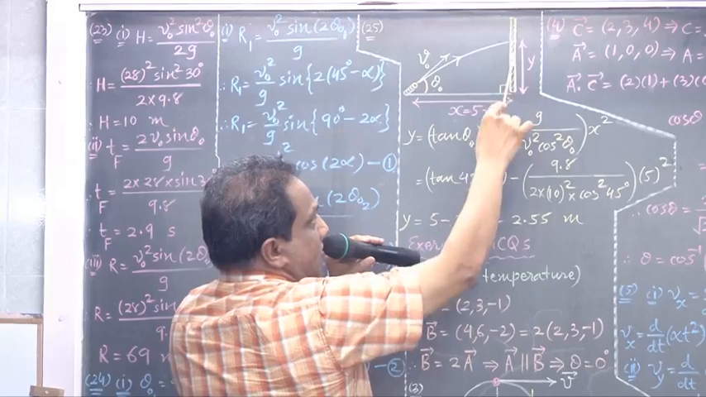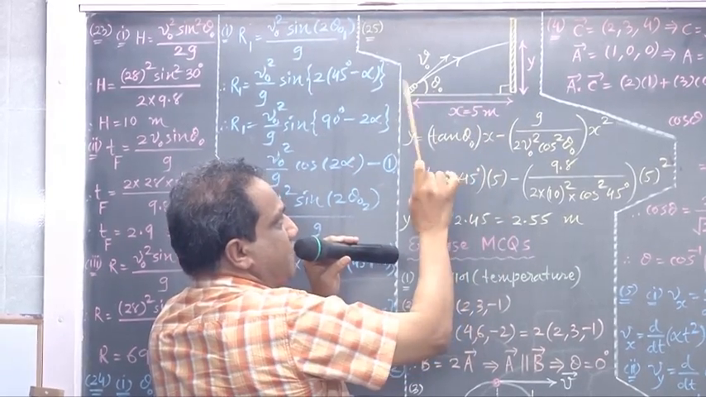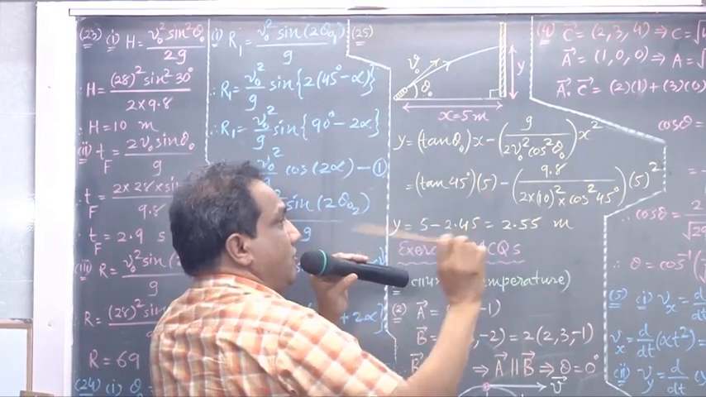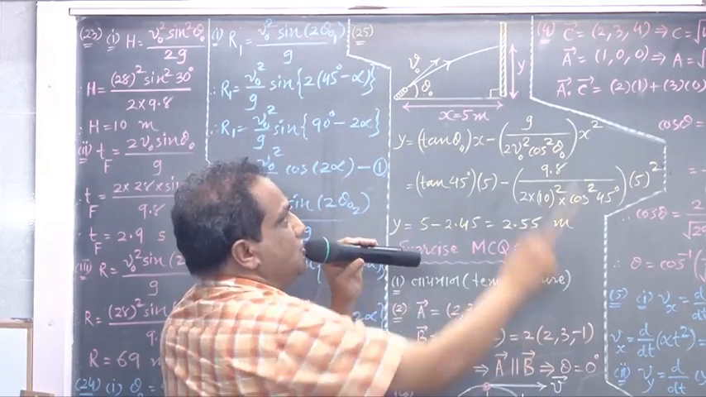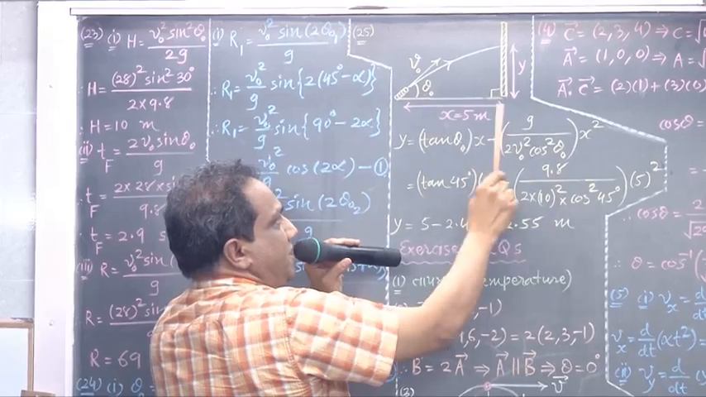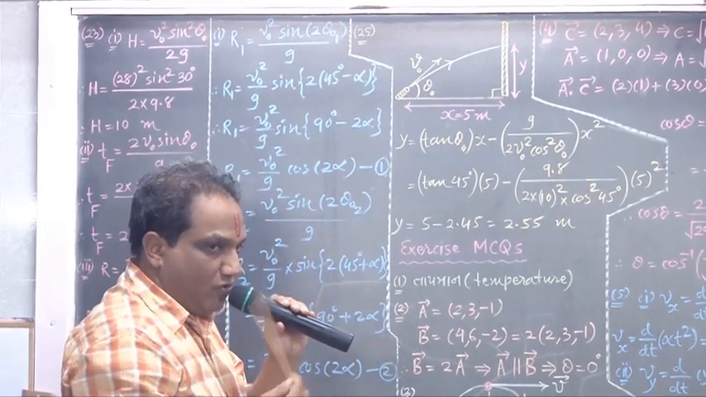Now here is a wall, which is kept at a distance of 5 meters from this pipe. And now we are asked at what height the water will strike the wall. So this height we are looking for, let it be small y. Horizontally it is always the x coordinate, vertically it is always the y coordinate. We are looking for the y coordinate.